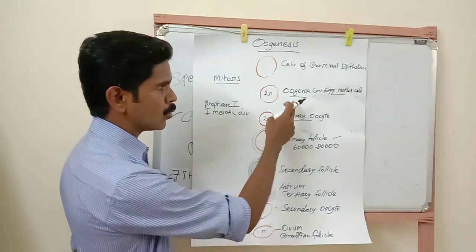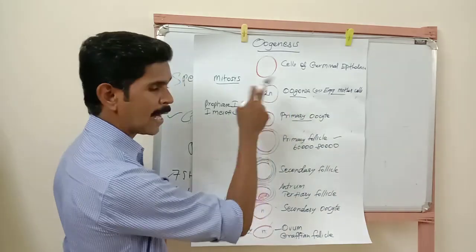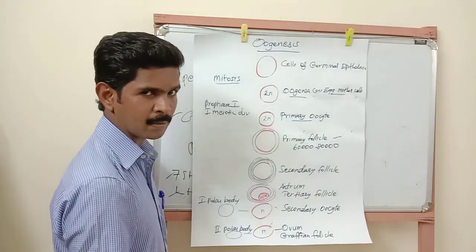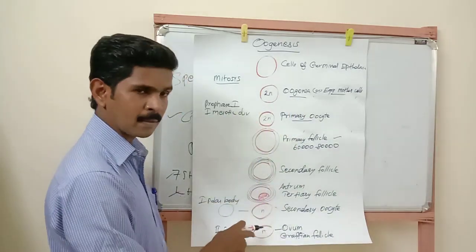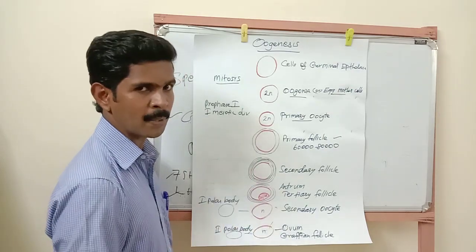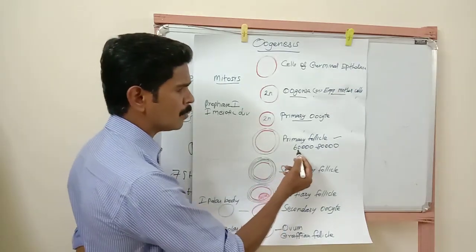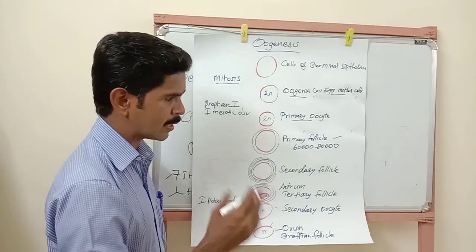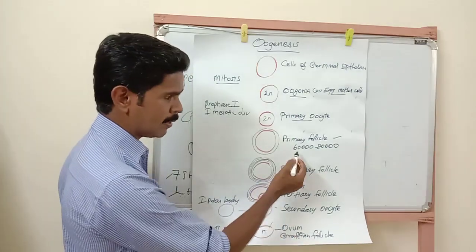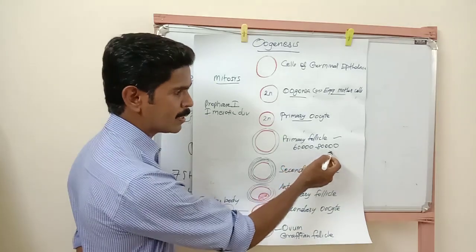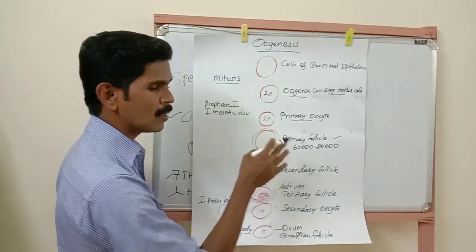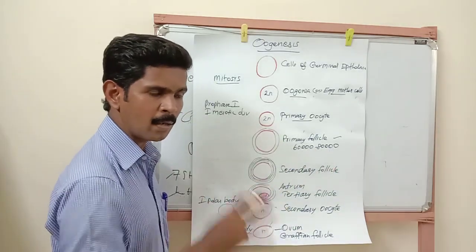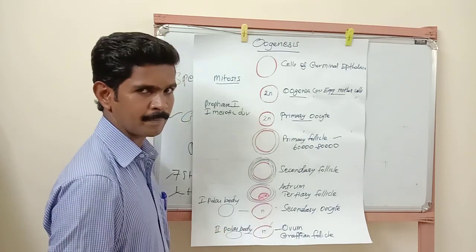Let me repeat this point. Already I told you, no more oogonia cells are formed after birth. Then, from birth to puberty, a large number of these primary follicles are destroyed inside the female reproductive system. So, at the end, only 60,000 to 80,000 primary follicles will be left in the ovary. All the remaining primary follicles are destroyed.